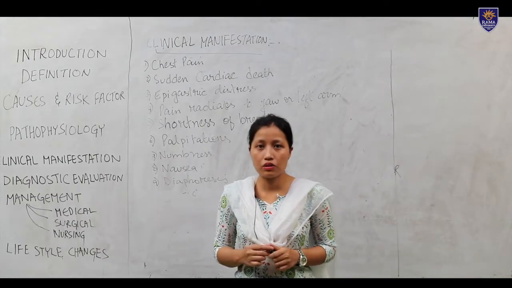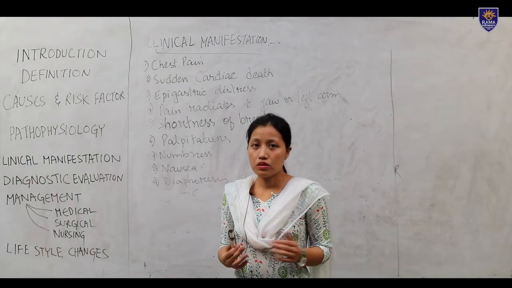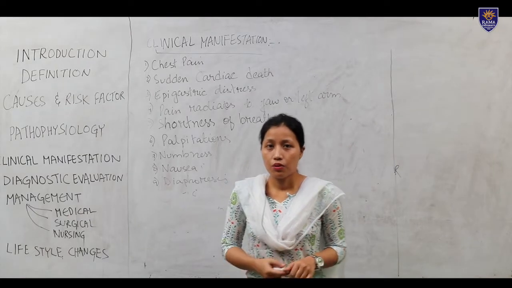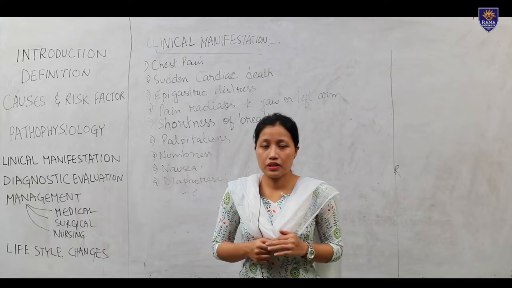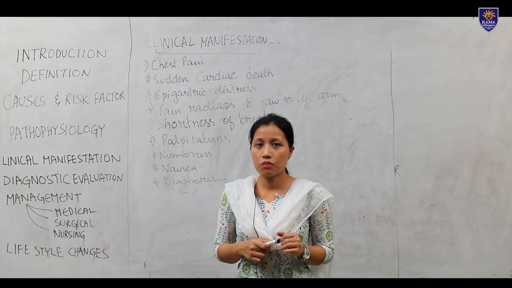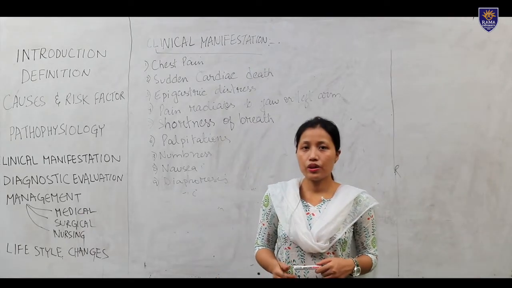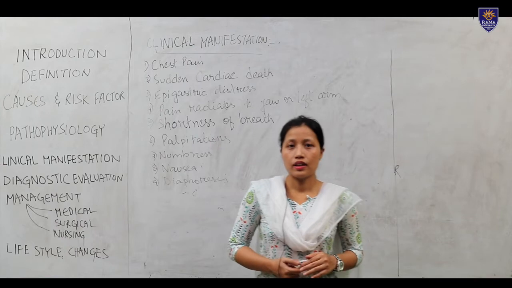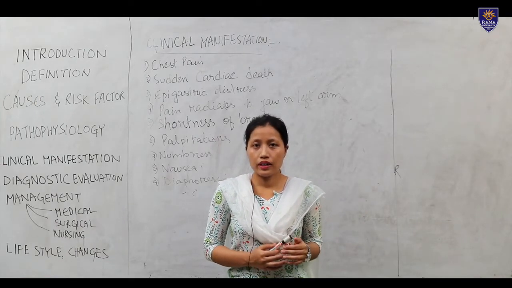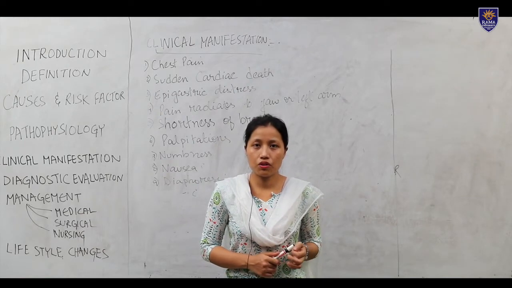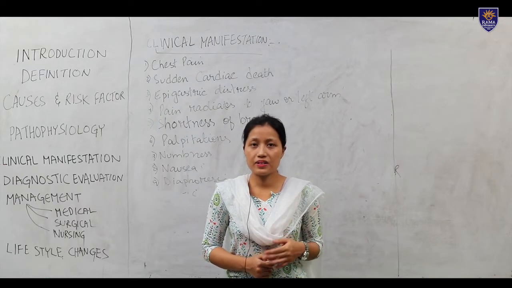Next is diagnostic evaluation. In diagnostic evaluation, mainly history collection. We have to take a proper history from the patient or client with the proper manifestations. After that, physical examination, and after that ECG. ECG is the most important diagnostic evaluation to identify coronary artery disease. We have to identify changes in the ECG, such as abnormalities in the ST segment, whether ST elevation or depression, or changes in the T waves or Q waves. We have to identify the ECG changes properly.